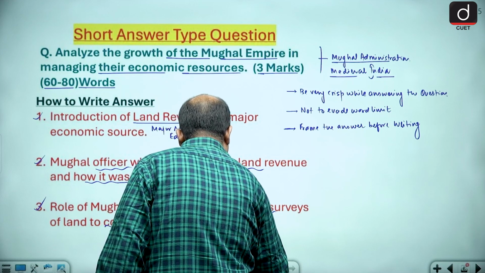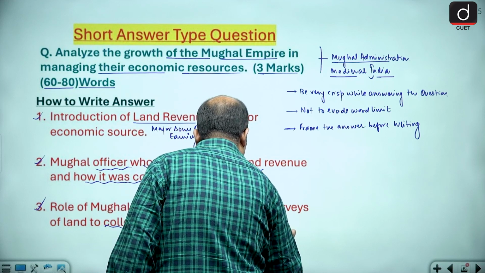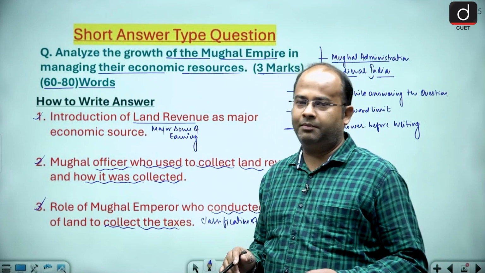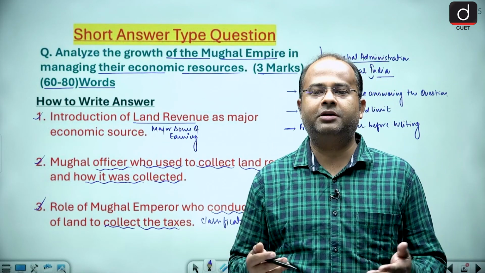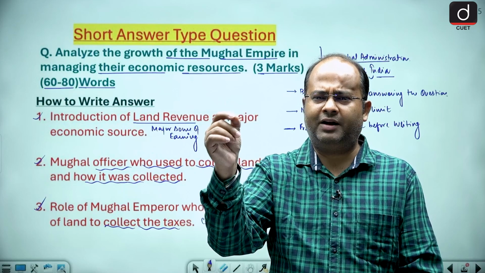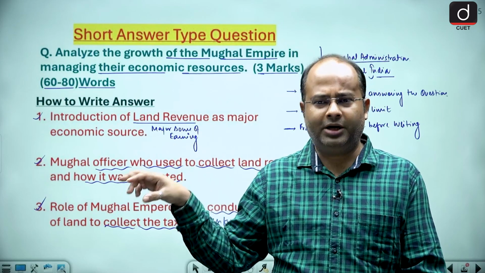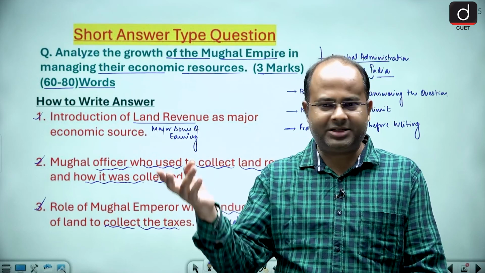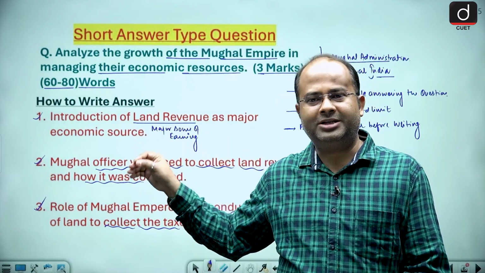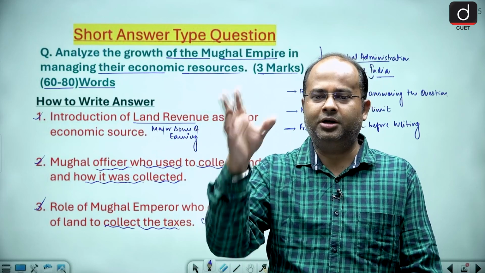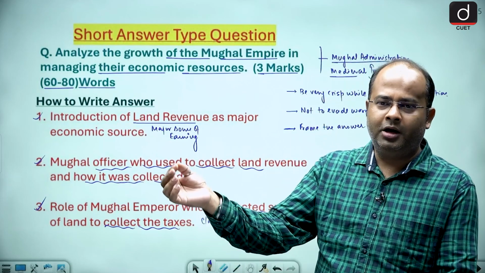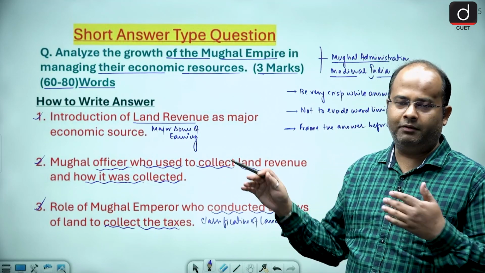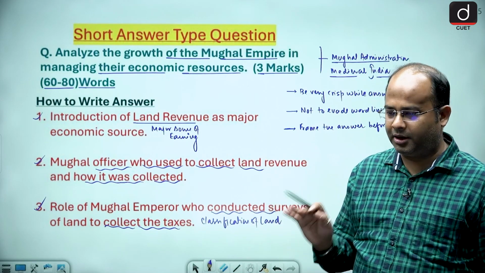classification of land, and we can also mention the classification of land. During the Mughal time period, the land was classified into how many types, and just we have to give the brief about the types of the land like Polaj, Parti, Chachar, Banjar. You must have read about this. So this has to be mentioned with just a word, with just a line explaining the type of land. So within 60 to 80 words we can cover this.